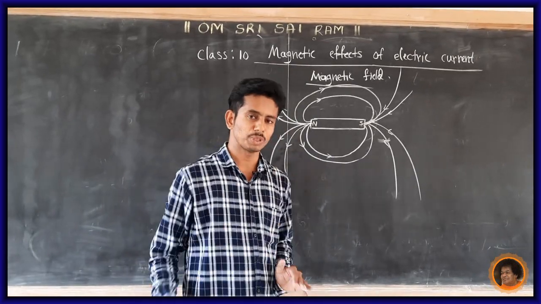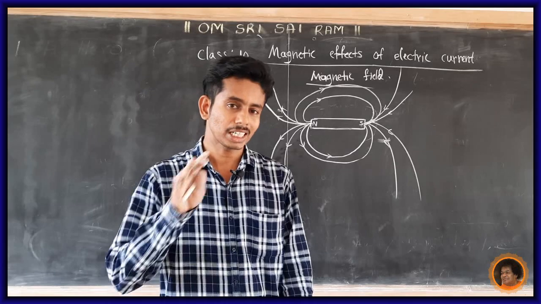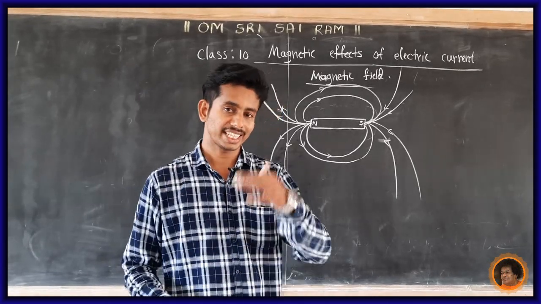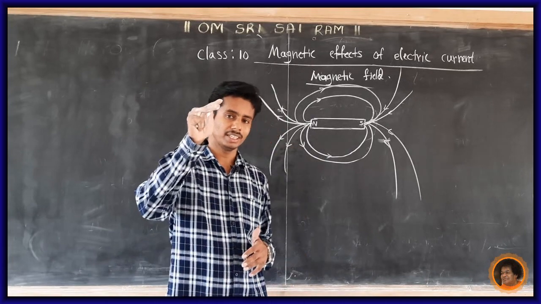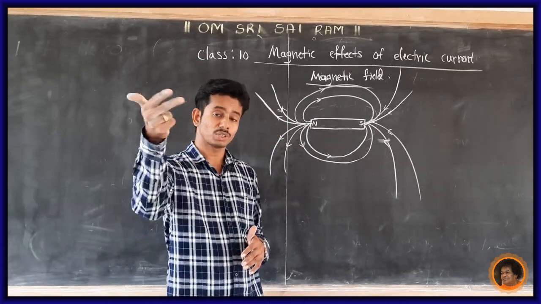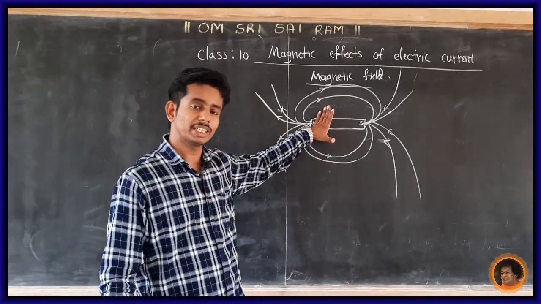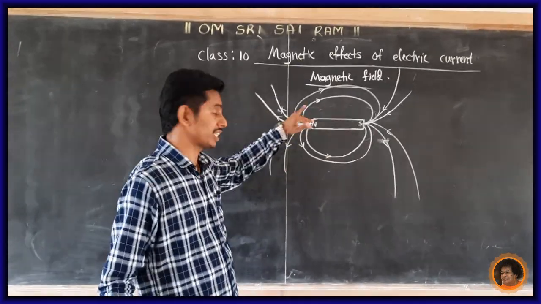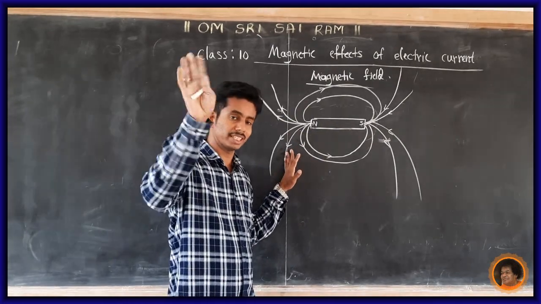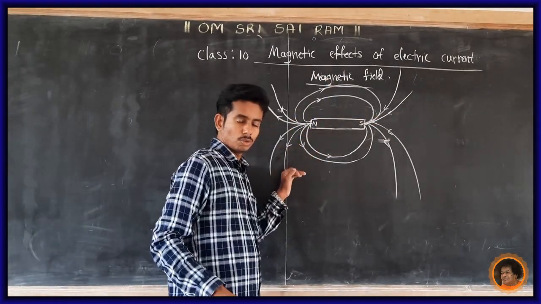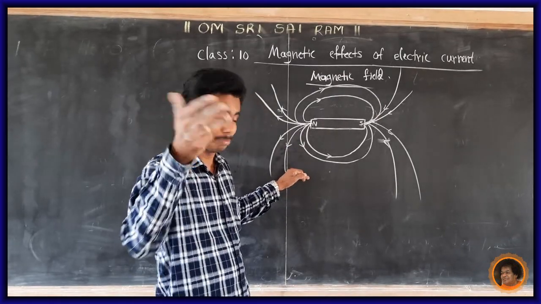So, what is the difference between vector and scalar? A vector has magnitude and direction. Scalar means it has only magnitude. Now, this is a vector. Why is it called a vector? Because it has both direction and magnitude. What is the direction of these magnetic field lines? North to south. Why does it have a magnitude?